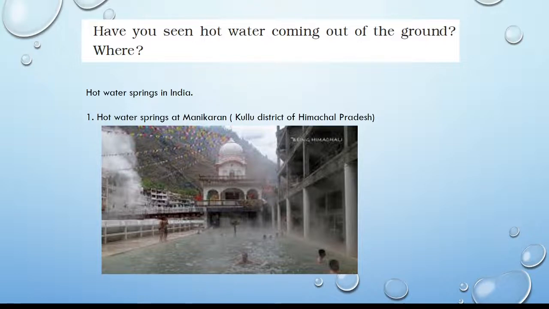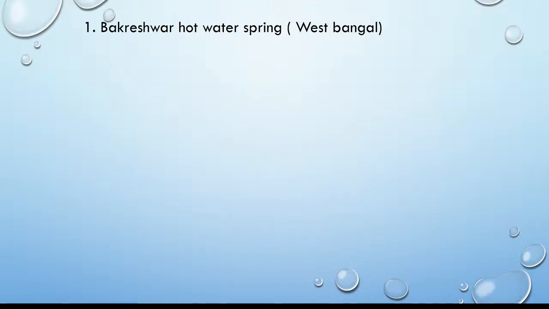Let's see some hot water springs that are in India. First, the hot water spring at Manikaran in Kullu district of Himachal Pradesh. Here is an image of the Manikaran hot water spring. People are bathing in this hot water spring. Barkeswar hot water spring is situated in West Bengal.